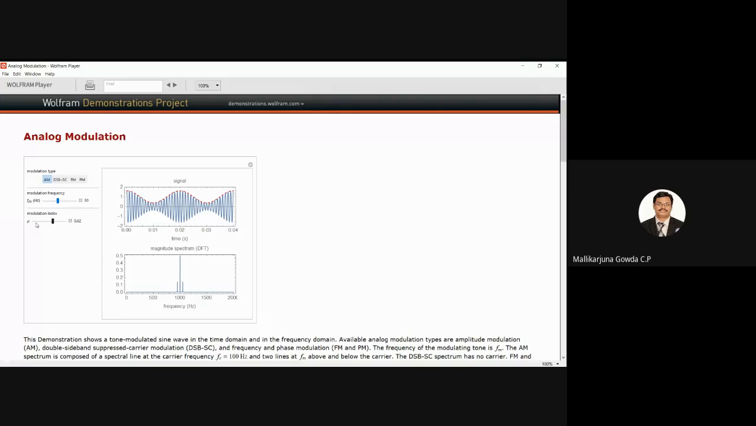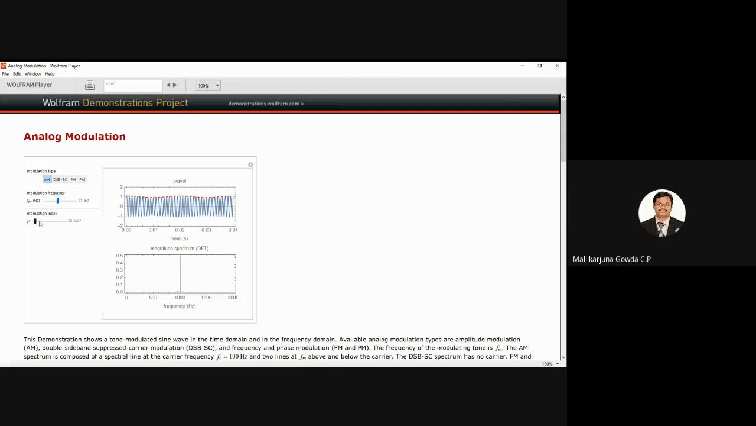I will first keep it very low. See now what is the modulation index? I kept it at only 0.07. See, the modulation index is only 0.07. So how does the waveform look, in time domain as well as frequency domain?